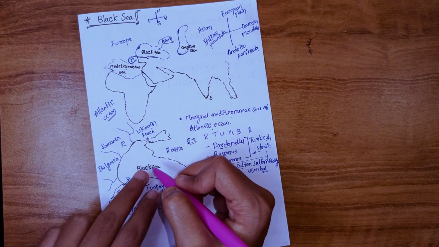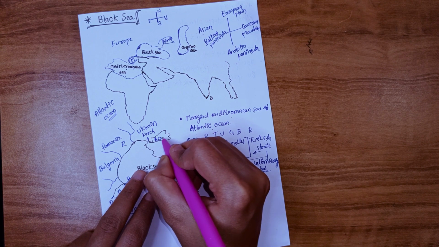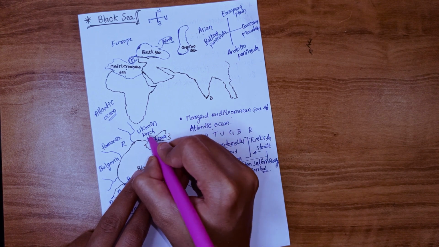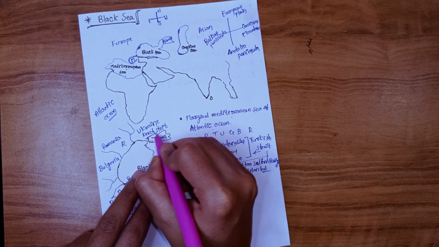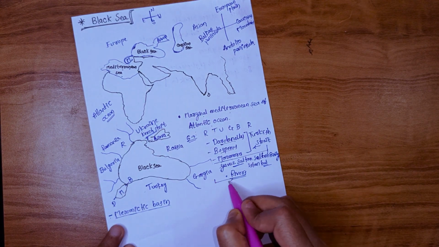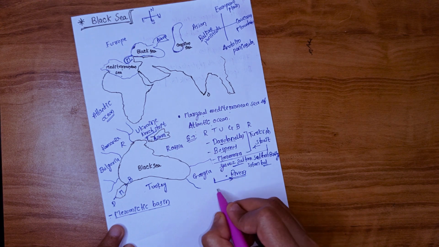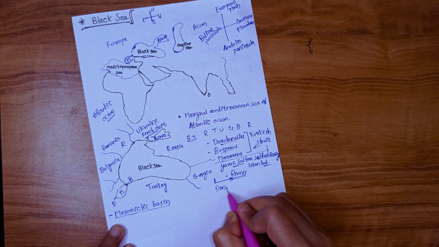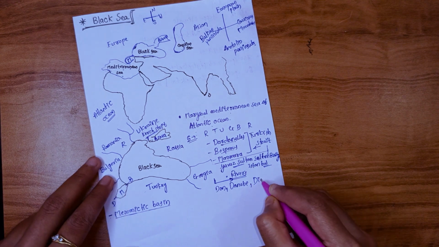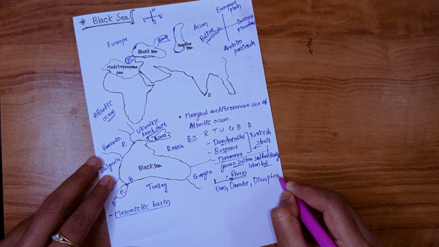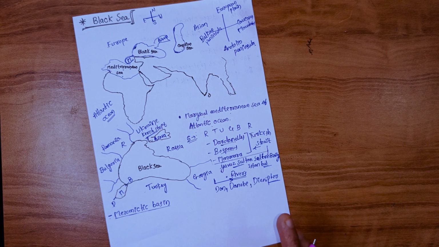And the Black Sea connects to the Sea of Azov through the Kerch Strait. This is the Kerch Strait. The rivers which drain into the Black Sea are the River Don, River Danube and River Dnieper. These are the major rivers, and many rivers drain into the Black Sea.